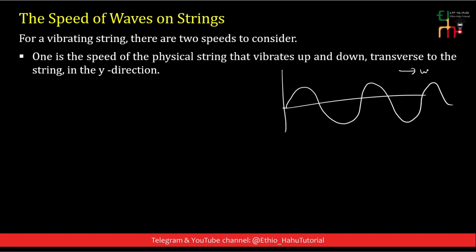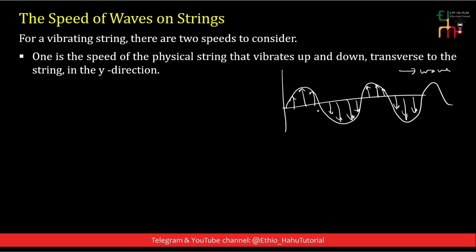This is the direction of motion of the physical medium, the particles of the medium, and it is always at right angle to the propagation of the wave, which is in the x direction. Therefore, the physical medium oscillates up and down while the wave propagates horizontally.